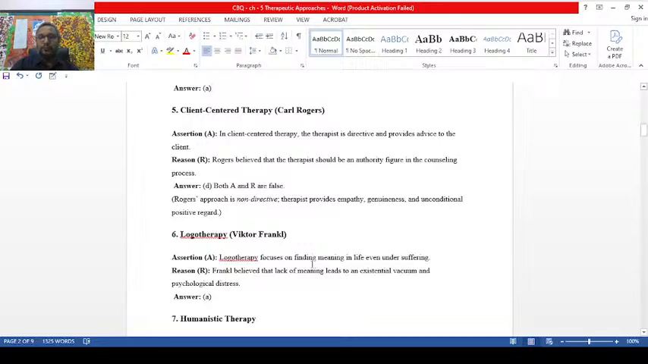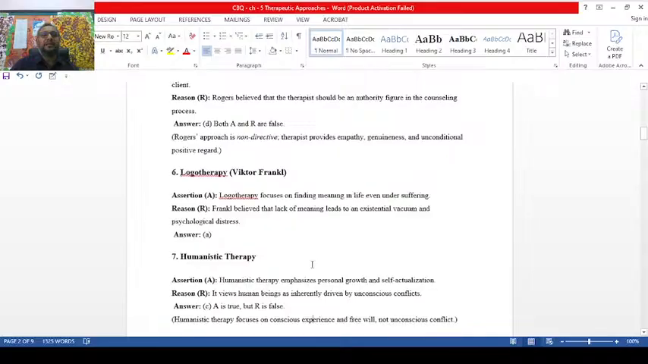Now let's make a move to logotherapy. Logotherapy was proposed by Viktor Frankl. Logos is a Greek word which means soul. You will learn logotherapy in detail. So Viktor Frankl is actually the person who proposed logotherapy.